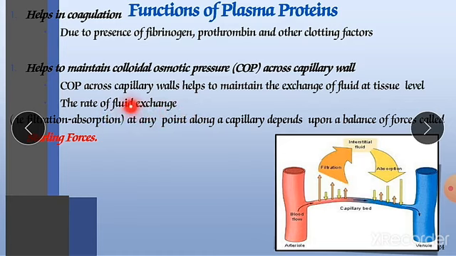So this colloidal osmotic pressure is required for maintenance of the process of filtration, which occurs in our body constantly. Filtration and absorption at a point along a capillary depends upon the balance of forces called the Starling process. Here you can see the blood capillary. Blood flows from oxygenated blood to deoxygenated blood.